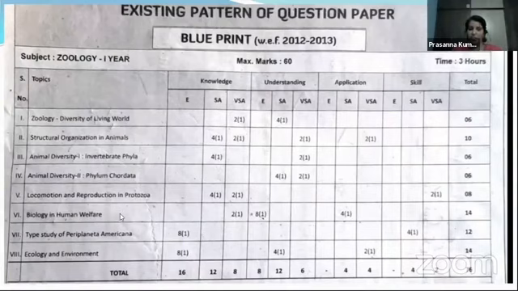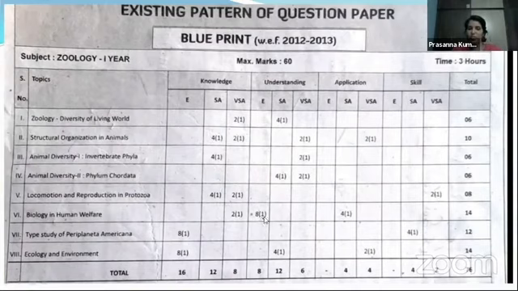And from the sixth unit, biology and human welfare, the total weightage is 14 marks. So this is very, very important even for your competitive exams. From this unit, you are going to get one very short question, one short question, and one long question.